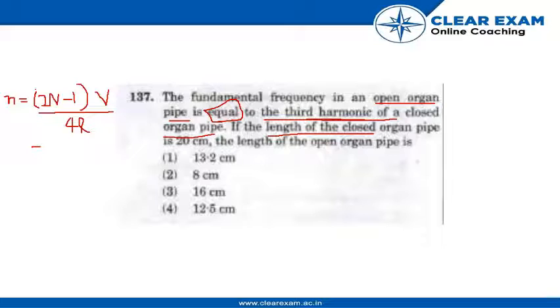So we will get N is 2. So the answer will be 3V by 4L, because 2 into 2 is 4, minus 1 is 3.